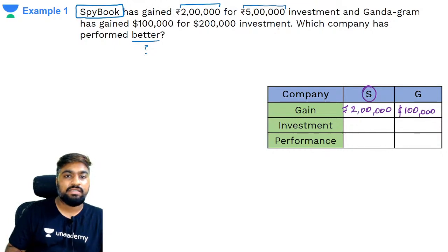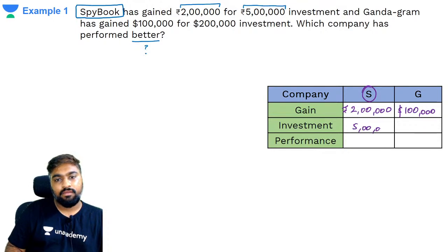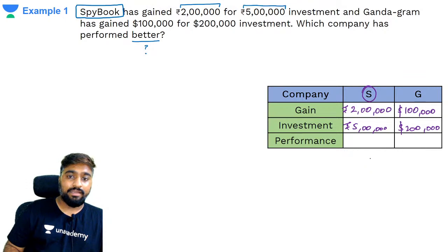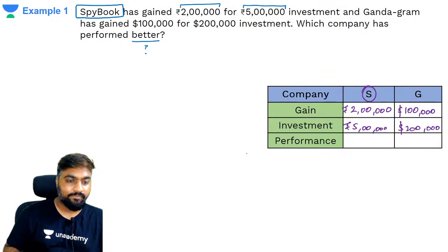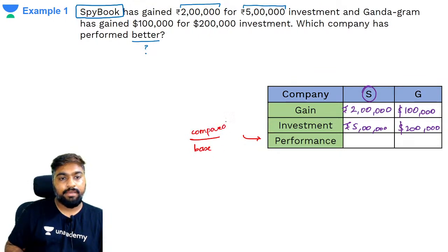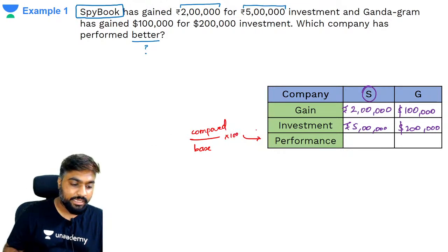So what is Spybook's investment? 5 lakh rupees. On a 5 lakh rupees investment, company S gained 2 lakhs. Same way, for a 200,000 investment, company G gained 100,000. It might seem like this investment or this gain is greater than that, but if we are comparing performance, performance is always compared by what? The value that needs to be compared over the base value, into 100, because we are converting it into percentage.